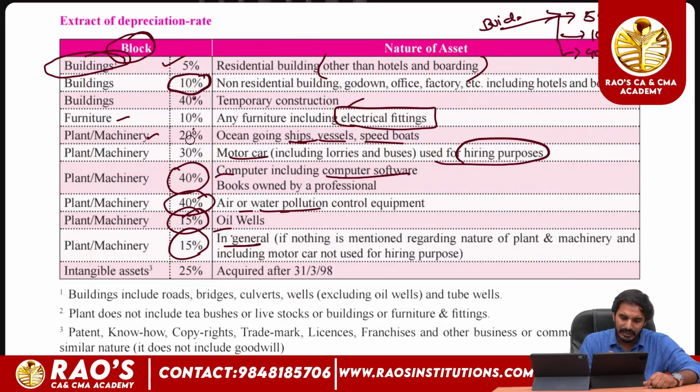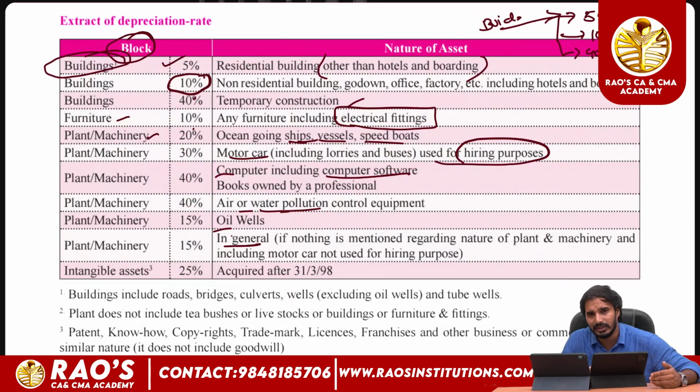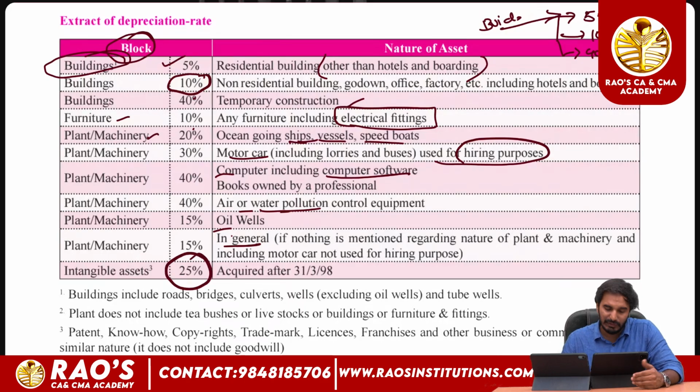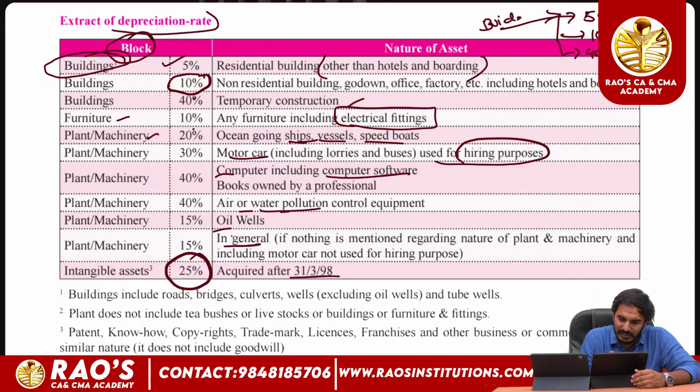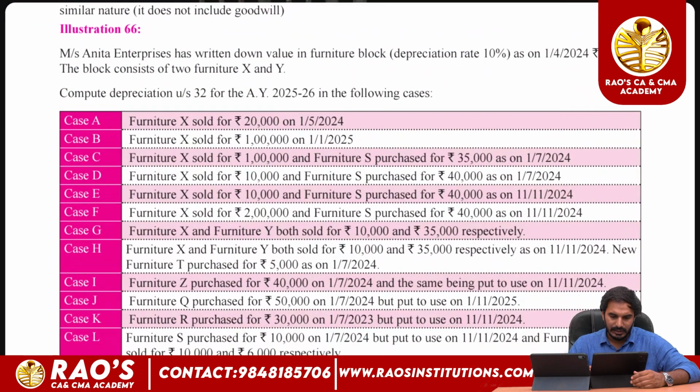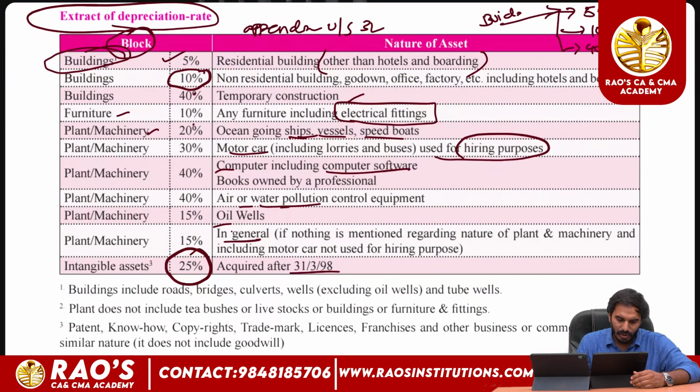And as we discussed in the previous session, while looking at the conditions of depreciation, in order to claim depreciation, there must be an asset. The asset may be either tangible or intangible. In case of intangible assets, the rate of depreciation is 25%, for those acquired on or after 31/3/1998. Clear? So these are the extract table of rates of depreciation, which we call an appendix table provided under section 32. Intangible assets include patent, know-how, copyright, trademark, license, franchises, and other commercial and business rights.